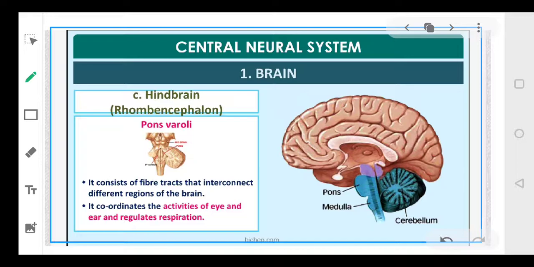Next portion is your pons. Okay, now look into the diagram. This particular portion is your pons, right? Now pons control your respiration. Pons जो है ये आपके body का respiration control करता है. Okay, and additionally it controls the activities of your eyes. So it basically has two functions. First, it controls the activities of the eyes, and secondly, it controls your respiration.